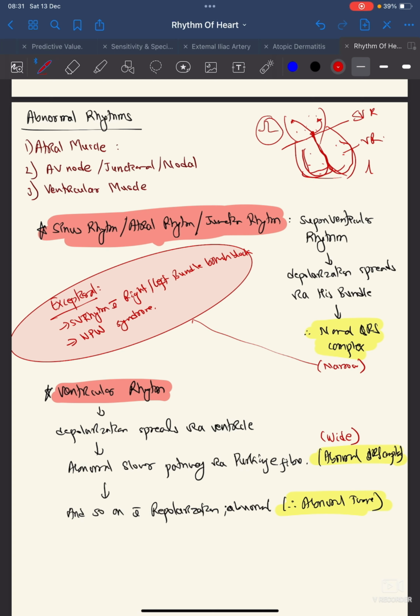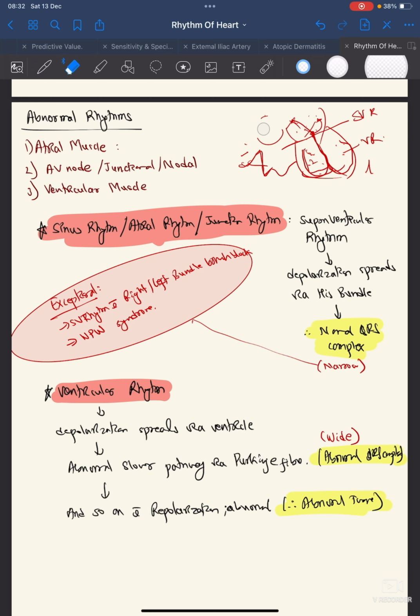Okay, narrow QRS complex. But in ventricular rhythm, the depolarization wave spreads through the ventricle. No wave of depolarization is coming from the supraventricular region. So the depolarization wave spreads through the ventricle by an abnormal and slower pathway from any of the ventricular sites. So the QRS complex will be larger. Because it is slow, it takes more time, more than 40 milliseconds, one small square box, so it will be wide. So there will be a wide QRS complex, abnormally shaped, and so will be the repolarization. So abnormal QRS and T wave will be formed in case of the ventricular rhythm.